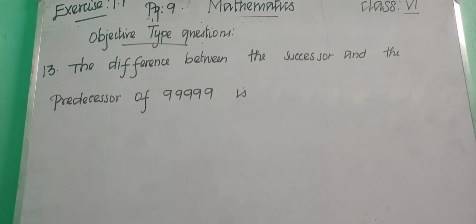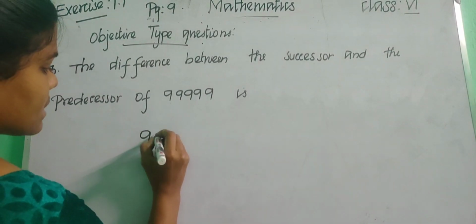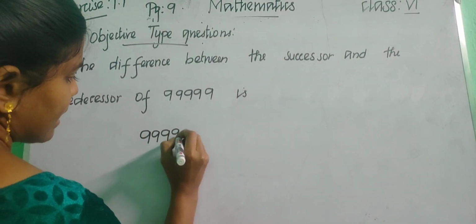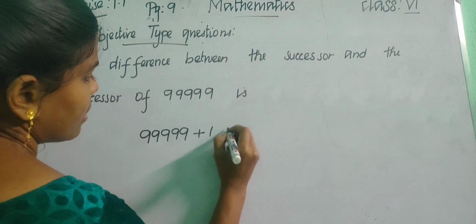So see the 13th question. The difference between the successor and the predecessor of 99,999. Yes. Okay. So we know successor means plus 1, right? Successor. So 99,999. Okay, plus 1. What will you get?